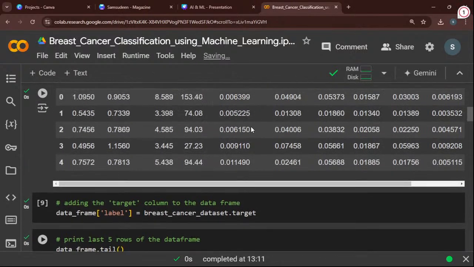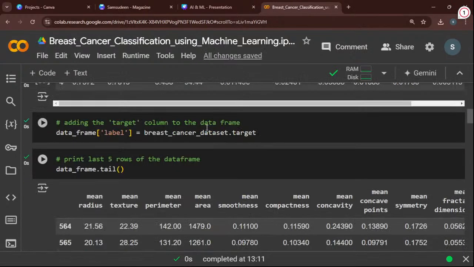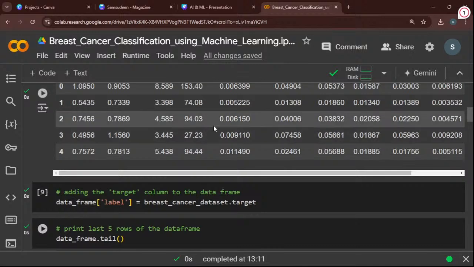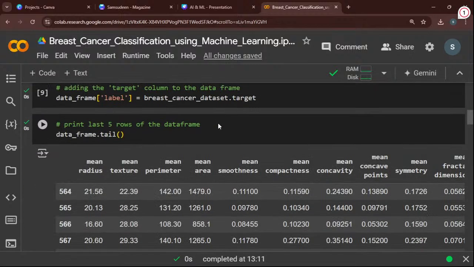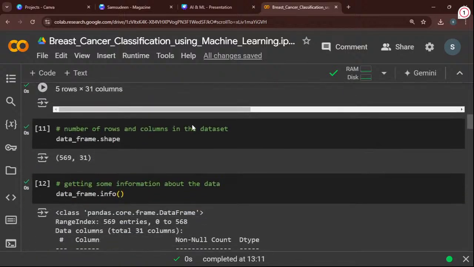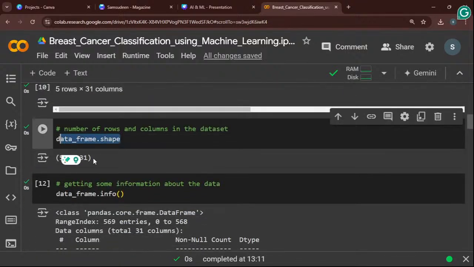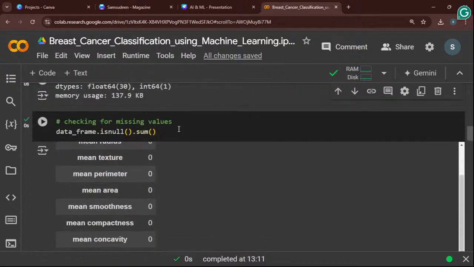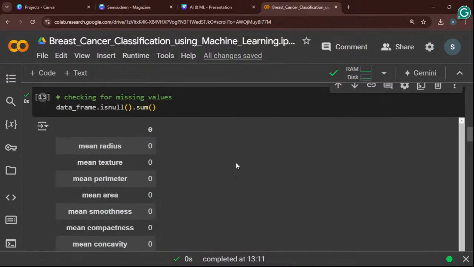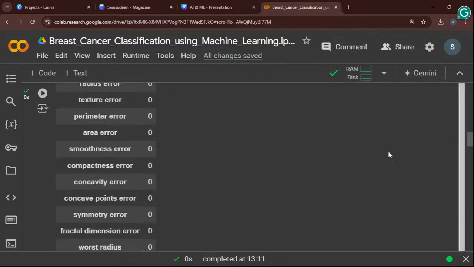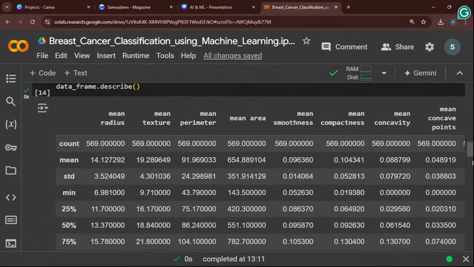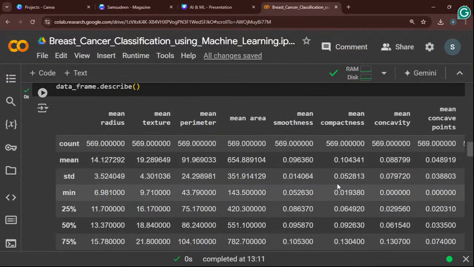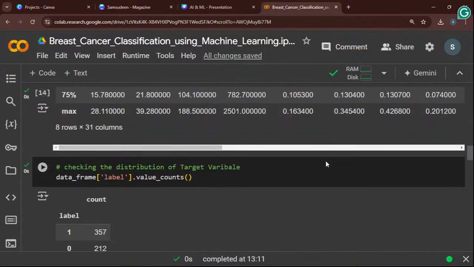Okay, so this is the syntax for that, to separate the data and columns, and check the shape of my data set and the information of my data set. Then check the null values of my data set. If I have a null value, I will get a wrong prediction. So null value checking is important for every project, and describe is for checking the statistical measures of this project also.